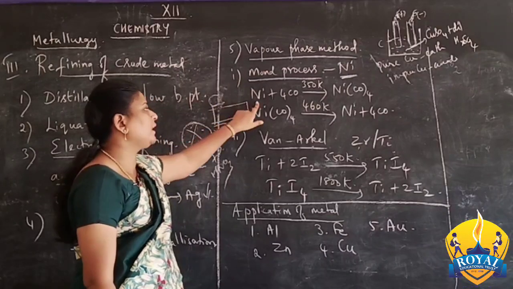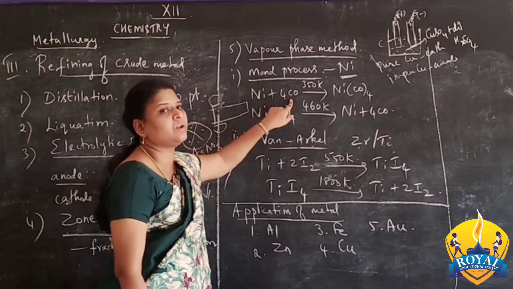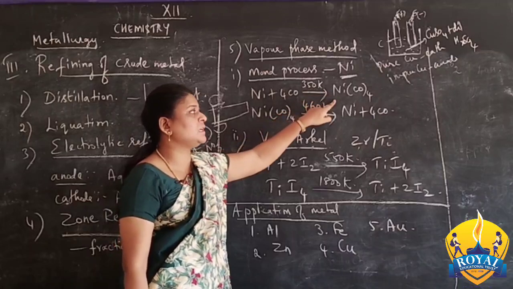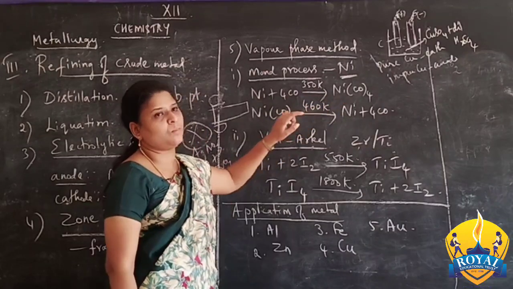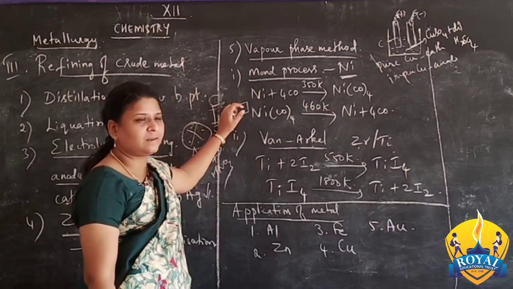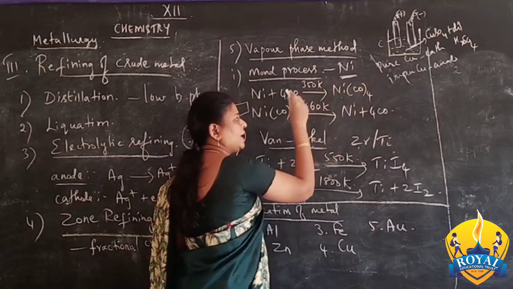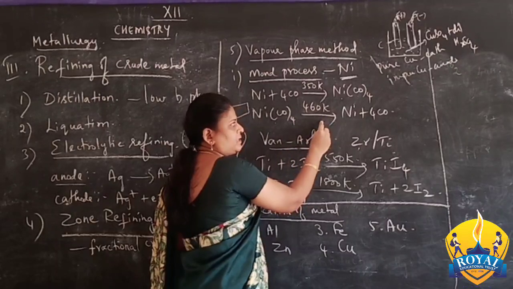So the impure nickel is taken. It is reacted with carbon monoxide at the temperature of 350 Kelvin. It forms nickel tetracarbonyl compound. So in this nickel tetracarbonyl, again it is heated.